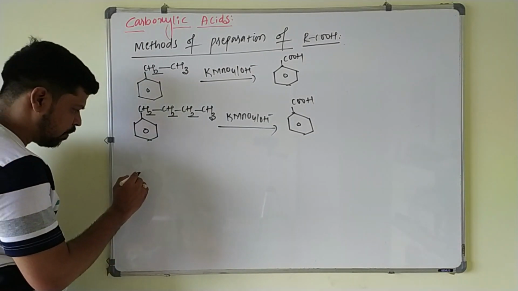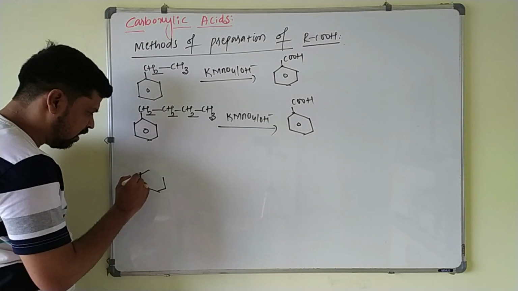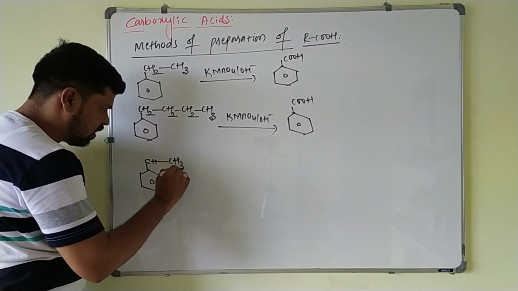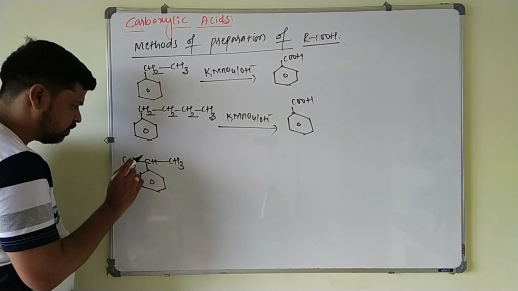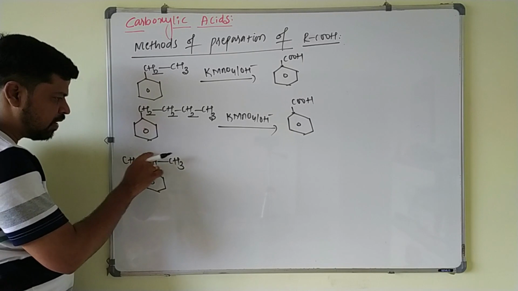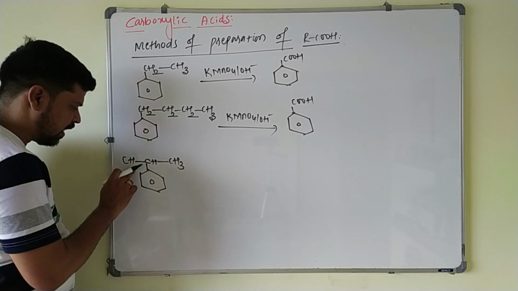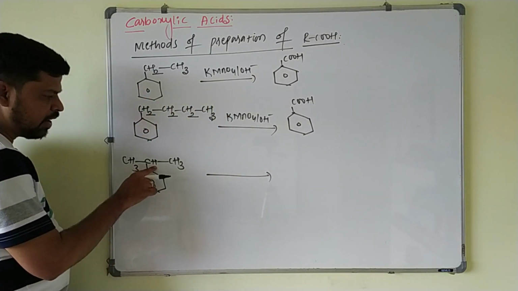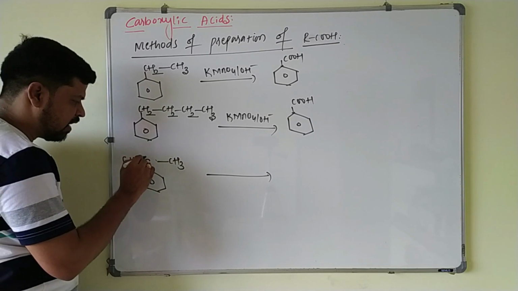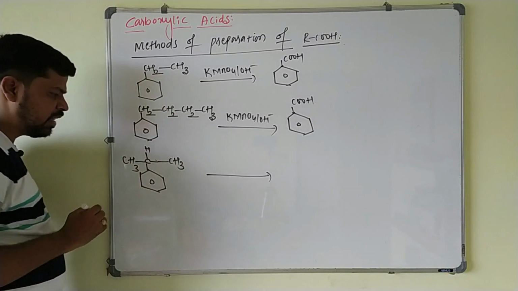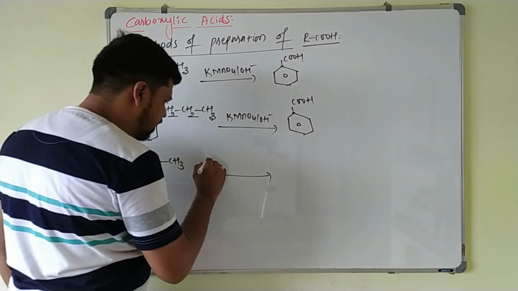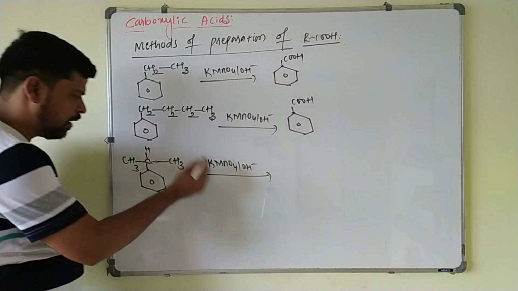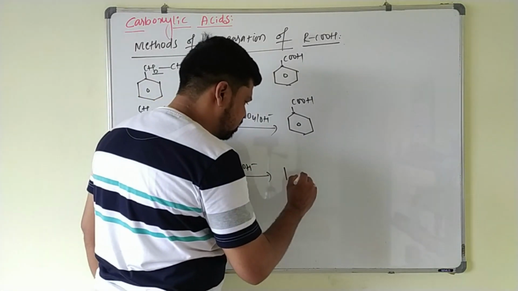Next one, suppose a secondary alkyl group is present on the benzene ring. For example, if I write CH, this is a CH3 and this is also CH3. Here in this alkyl group, this carbon is connected to two other carbon atoms. So this is a secondary alkyl group present on the benzene ring. It will undergo oxidation because it has one oxidizable hydrogen on this carbon atom. Here one hydrogen is there, and this will be your secondary alkyl group. So this on treating with alkaline KMnO4, again it will be what? Directly benzoic acid like this.